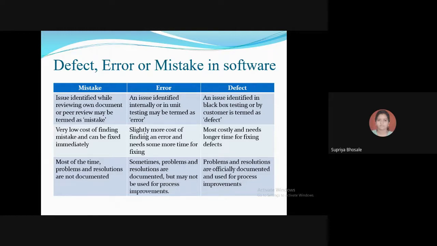And again, suppose your product is given to the testing team, then for this particular module, say 50 bugs have been found. This module, 10 defects. Then for this particular module, very less, like 25 something are found. Okay, so according to this, the documents are properly preserved. So this is the basic difference between mistake, error, and defect. If you have any problem, you can ask your queries.